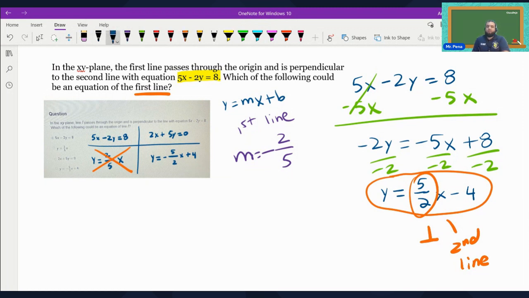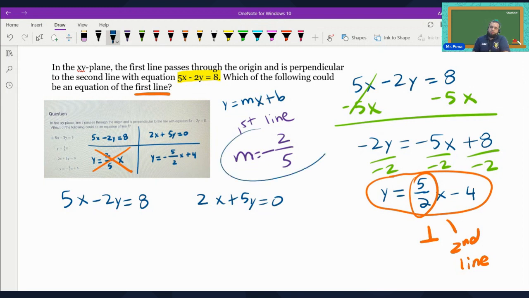But we have to look at the other problems and see that they're not in slope-intercept form anyway. So we're going to take the first two options and solve them the way that we did the first one, so that you can see which one has the slope of negative 2 over 5.